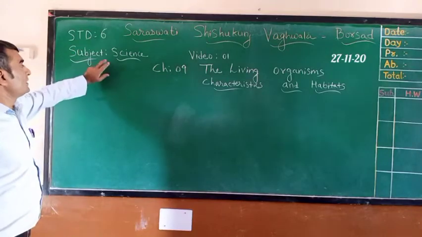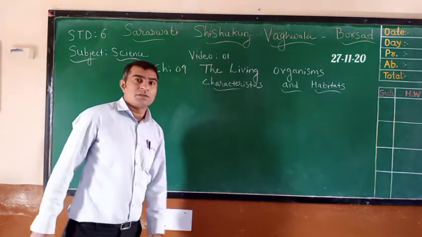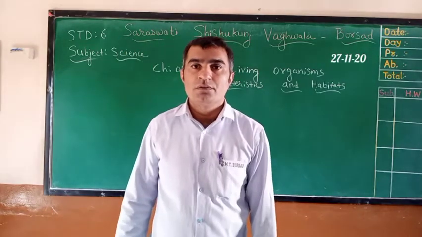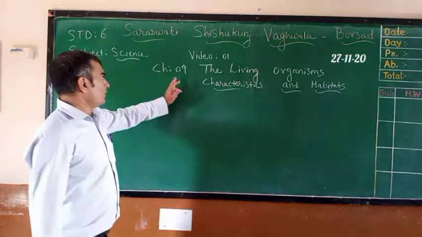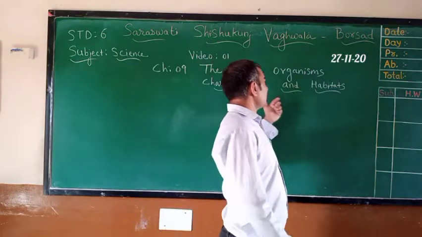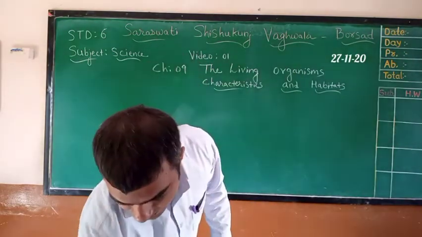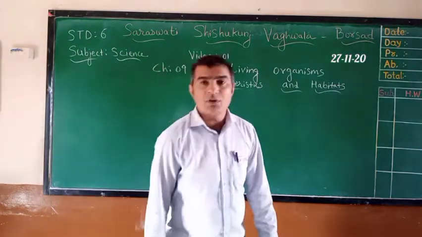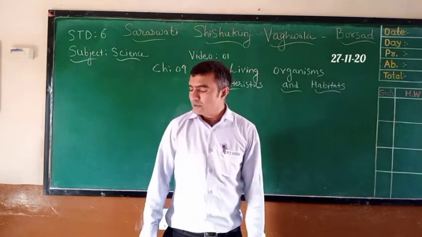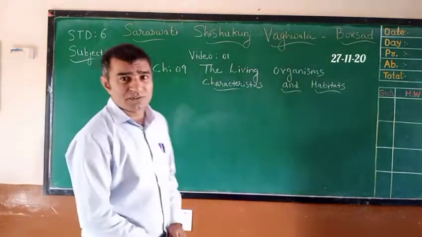In standard 6 subject science, this is video number 1 of second semester, and the chapter number is 9, Living Organisms, Characteristics and Habitats. So first of all, we'll see what is the meaning of living organisms.